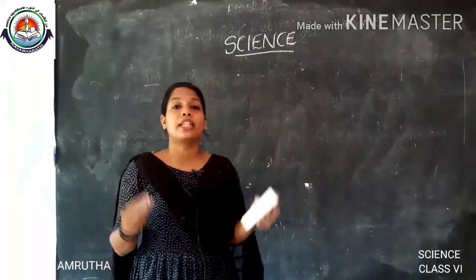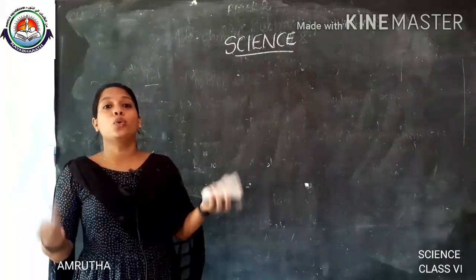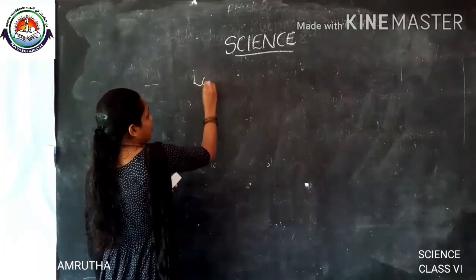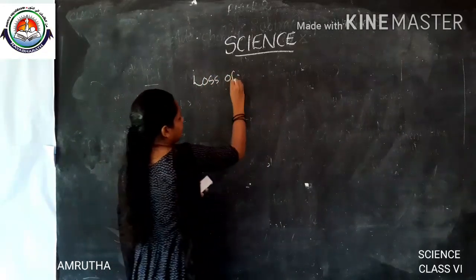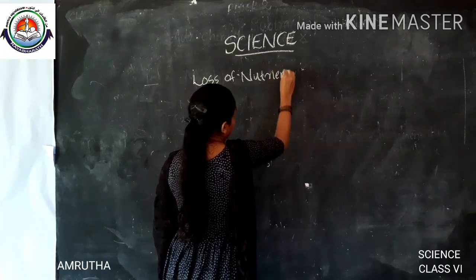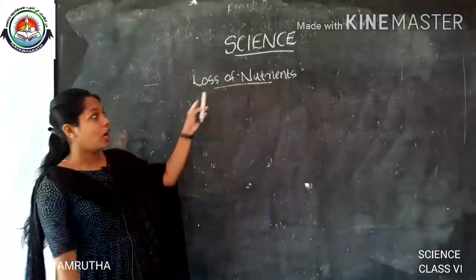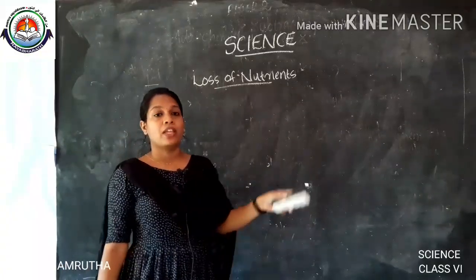Next, we are going to study about the loss of nutrients by cooking food. While cooking, how do the nutrients get lost?